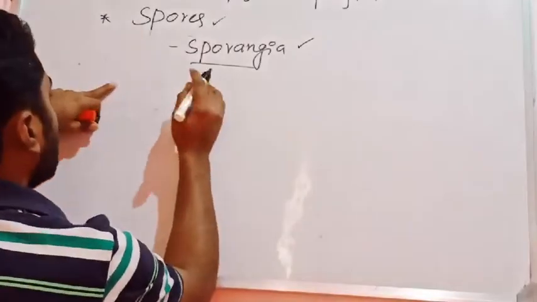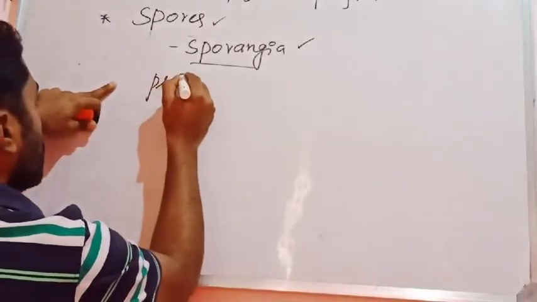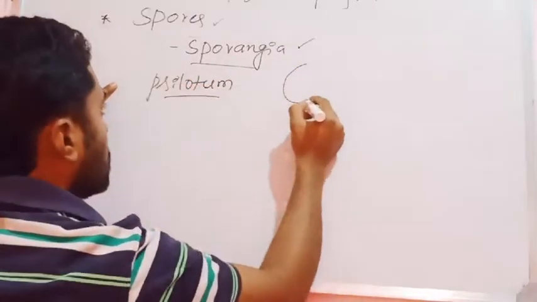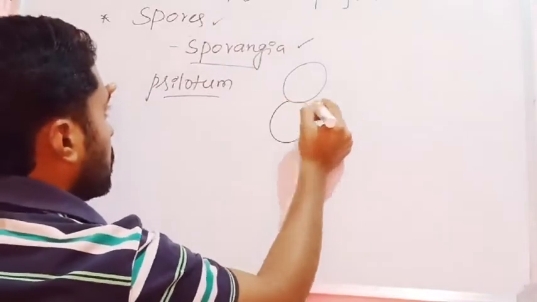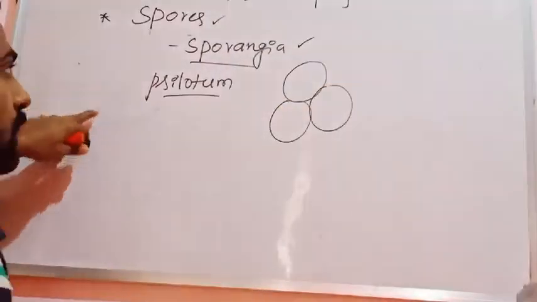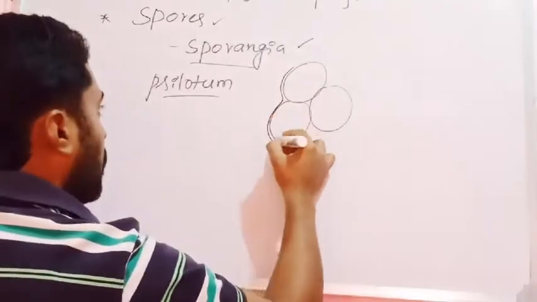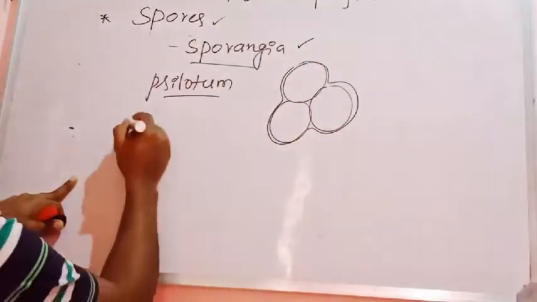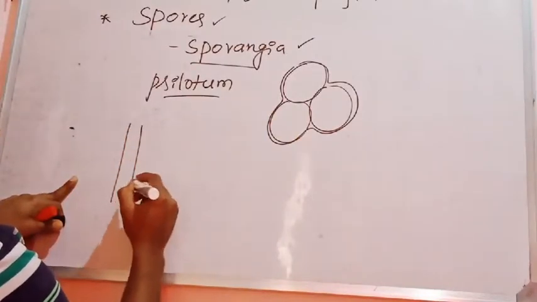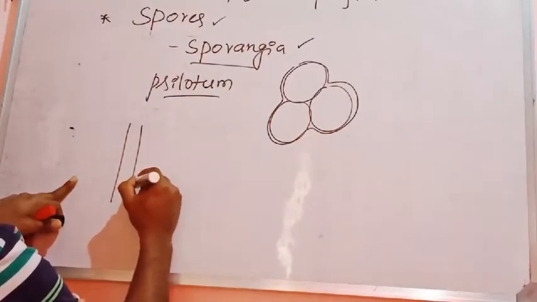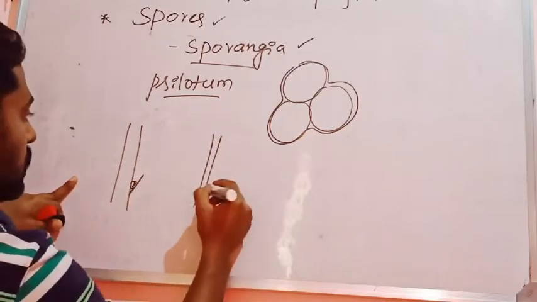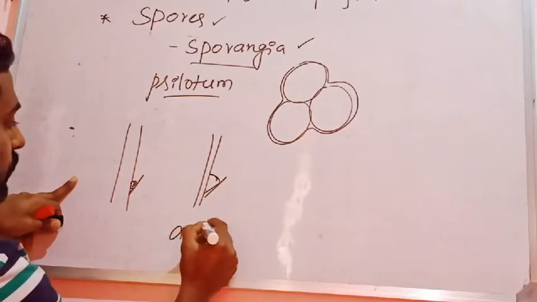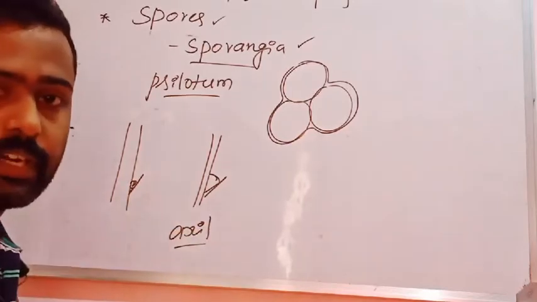For example, in the pteridophyte Psilotum, the sporangia are borne in a group of three, and they are borne at the axils of the scaly leaves. Axil means the angle between the leaf and the stem. Here, this is the stem, and the scaly leaves develop in this angle. The angle between leaf and stem is regarded as the axil.